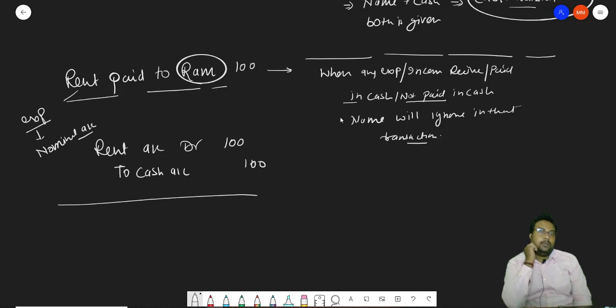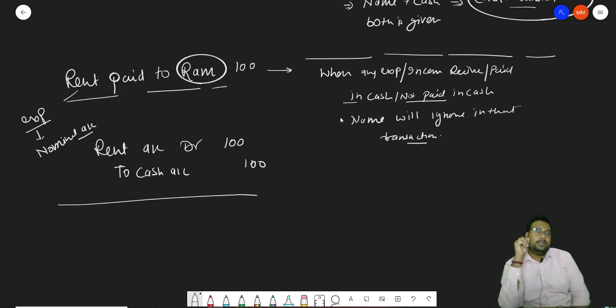Rent paid to Ram, 100. So rent is what? Expense. And when it is an expense, it is a nominal account. And when we are paying that, our cash will go out. So simply, rent account debit to cash account. Now sir, why is the name ignored? Because the two effects are the expense and the payment.